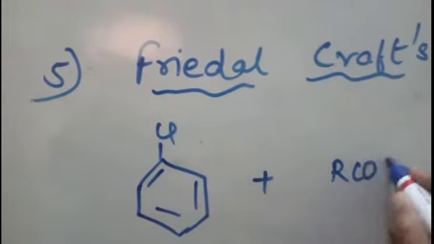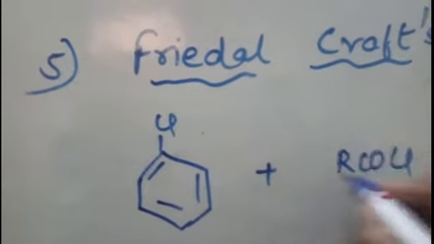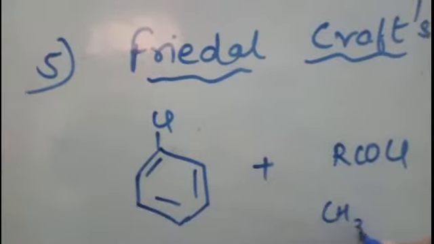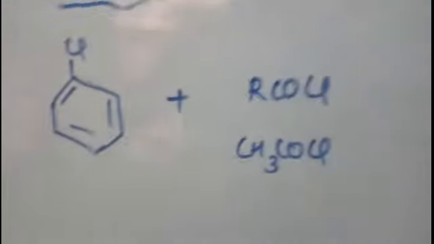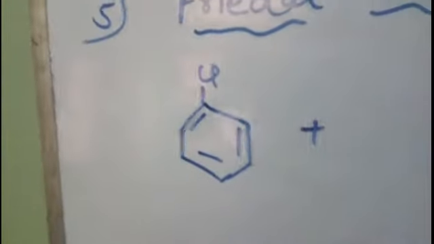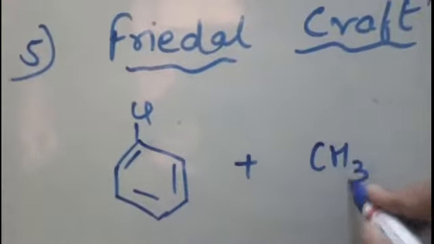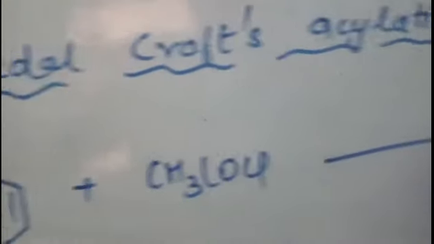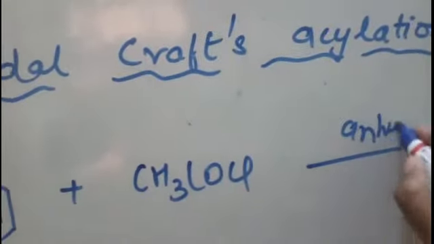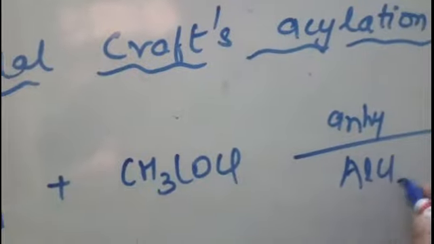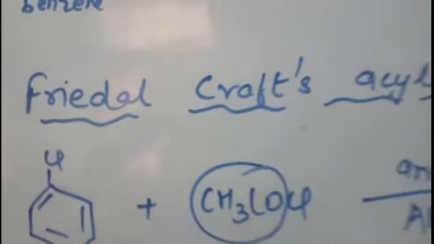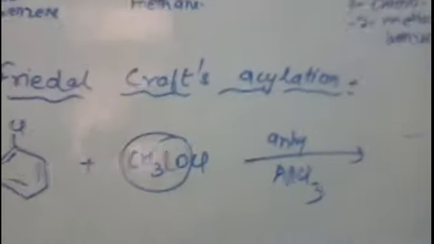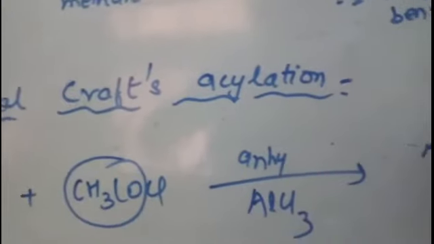You can take here RCOCl, whichever R group you want, such as CH3COCl, that is acetyl chloride. So instead of RCOCl, we will take CH3COCl, acetyl chloride, and the reaction is carried out in the presence of Lewis acid. So we have taken anhydrous AlCl3. Now here this acyl group will be substituted at ortho and para position.